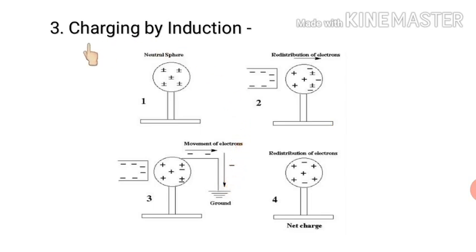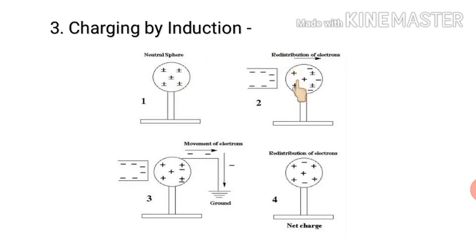Third method is charging by induction. In the first picture, we can see a neutral sphere. Why is it neutral? Because the number of positive charges is equal to the number of negative charges. We can easily count: 5 positive charges are there and 5 negative charges are there. So the net charge is 0. So the body is neutral.